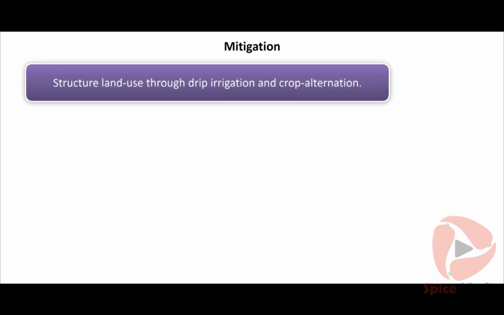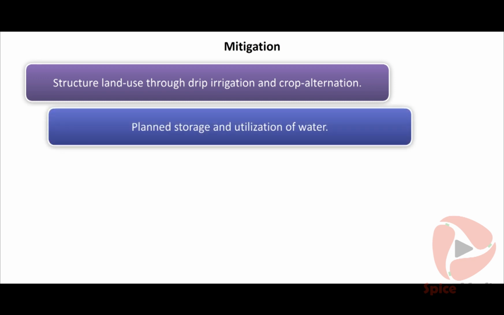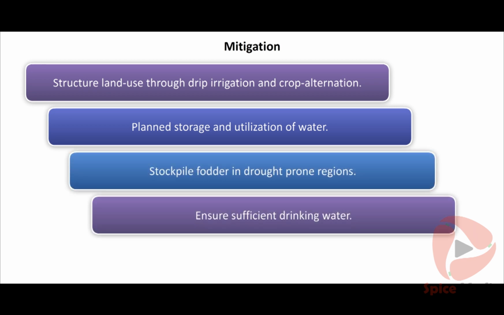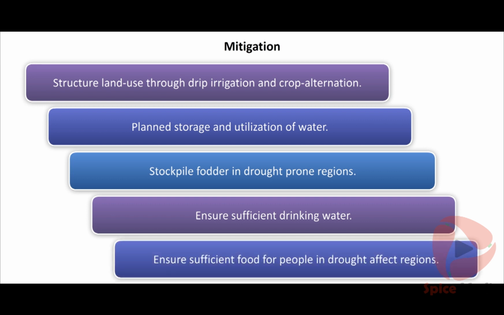Mitigation: structure land use through drip irrigation and crop alternation, planned storage and utilization of water, stockpile fodder in drought-prone regions, ensure sufficient drinking water, ensure sufficient food for people in drought-affected regions.